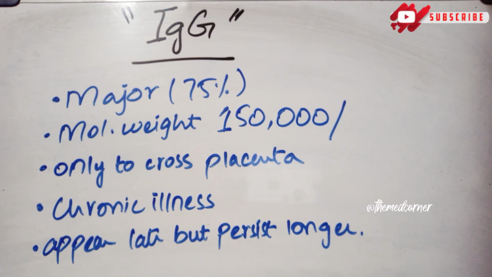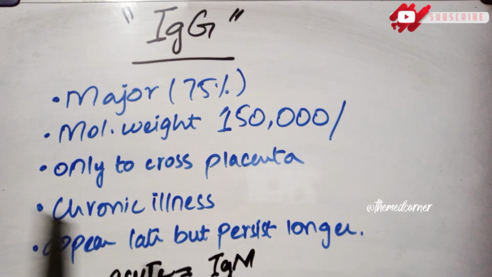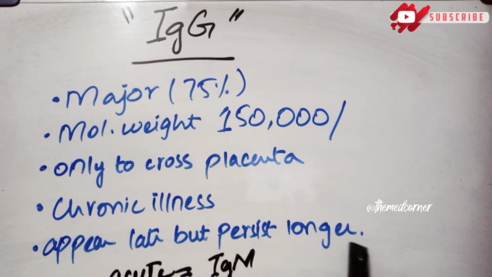In the acute lesion, or in the presence of acute injury, there is production of IgM. So in the acute lesion IgM is produced, but as this is immunoglobulin G, G is produced late, but it persists for a longer period of time.